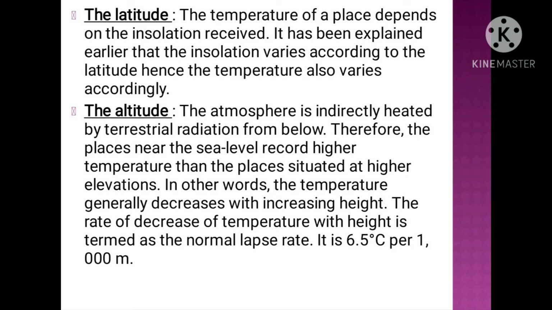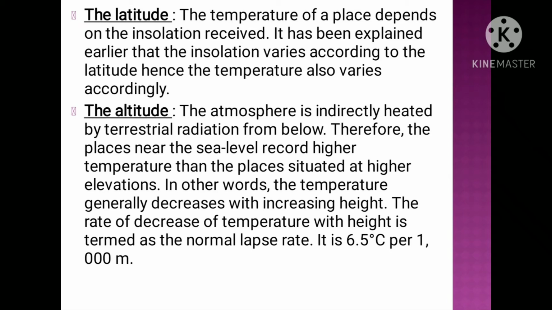It is because of the fact, as we had discussed earlier, that the angle of inclination of the sun rays plays a very important role. The sun rays are totally vertical over the tropical and equatorial region, but they get slant while going towards the poles. So because of that, the insolation received at the poles will be minimum, and the insolation received at the tropical and equatorial regions will be maximum. So latitude plays a very important role while the distribution of temperature is concerned.